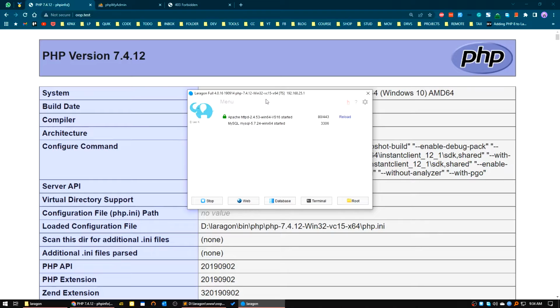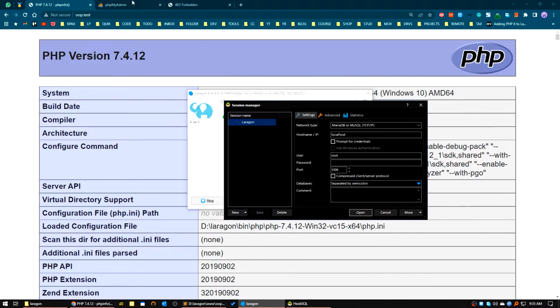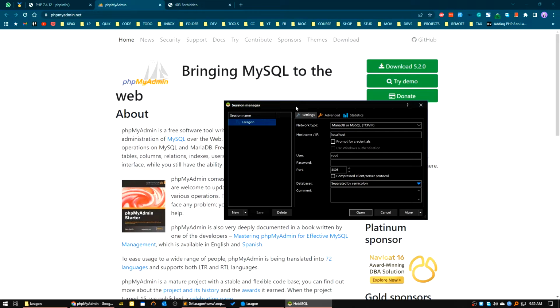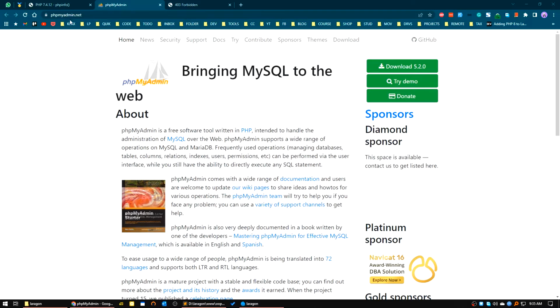By default, Laragon is shipped with a database tool called HeidiSQL, which is a very good MySQL client. If you are very familiar with phpMyAdmin, I will show how you can use phpMyAdmin in Laragon. This is the configuration screen or session manager of HeidiSQL. Now we will install phpMyAdmin.